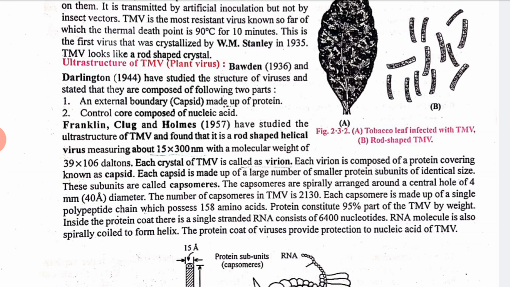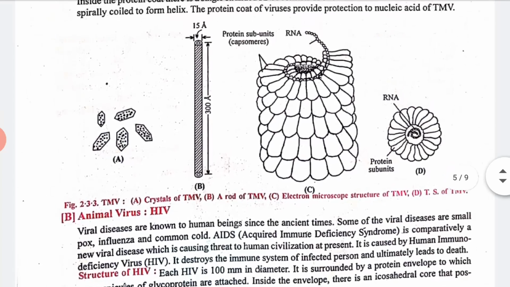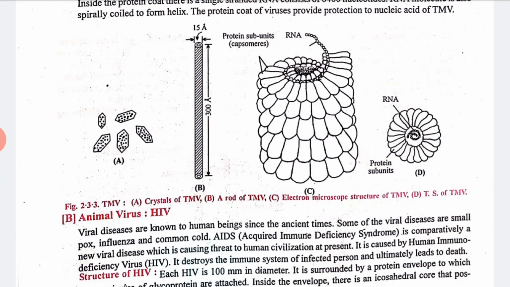Franklin, Klug and Holmes in the year 1957 studied the ultrastructure of TMV and found that it is a rod-shaped helical virus measuring about 15 by 300 nm, with a known molecular weight. So in this way we have more viruses. See, there is a figure given of the TMV virus. A is the crystal of TMV, second, B is a rod of TMV, third is the electron microscope structure of TMV, and last is the TS, transverse section, of the TMV. Clear? So you can see the shape and sizes of viruses.